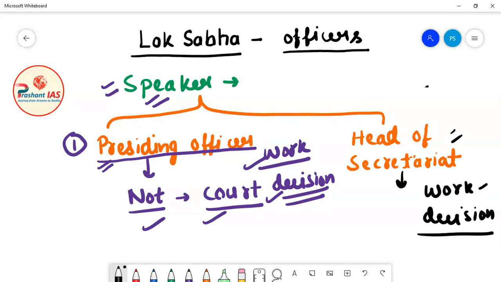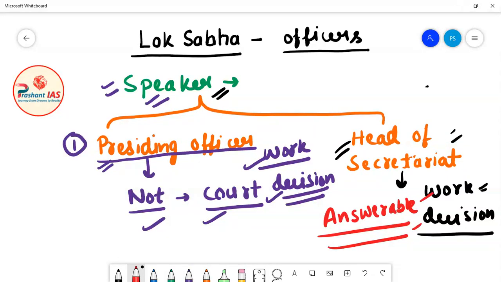But when the speaker is acting as the head of Lok Sabha secretariat, at that point of time the speaker is answerable to the court of law for his work and his decisions.